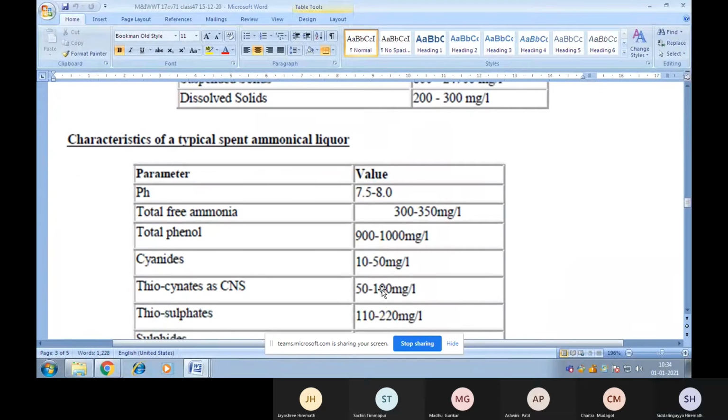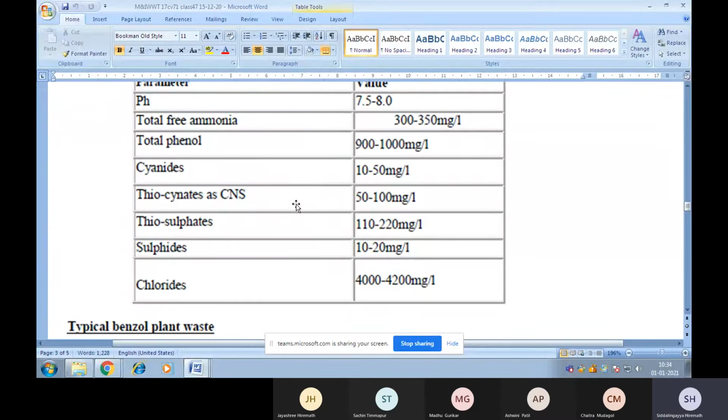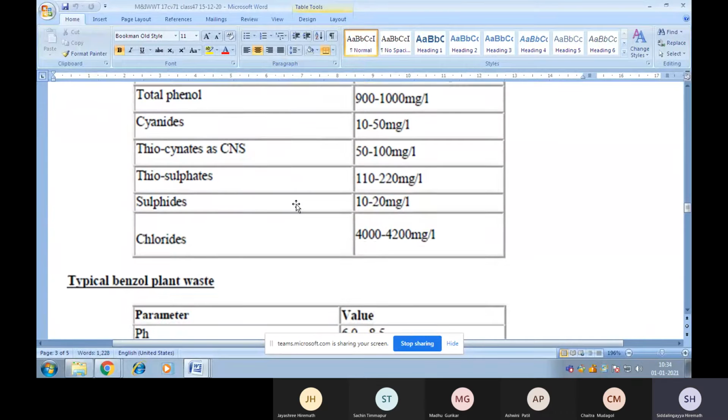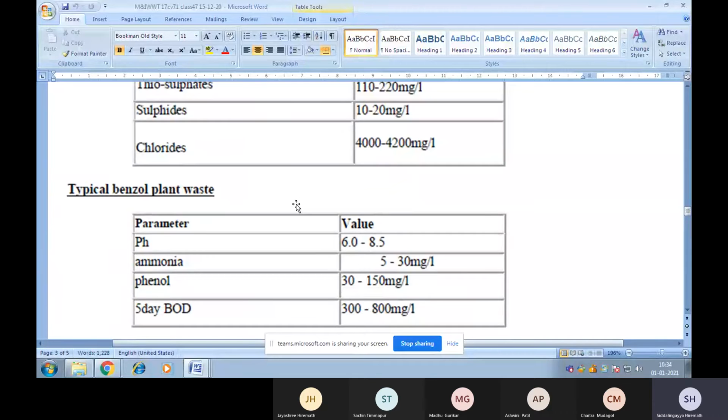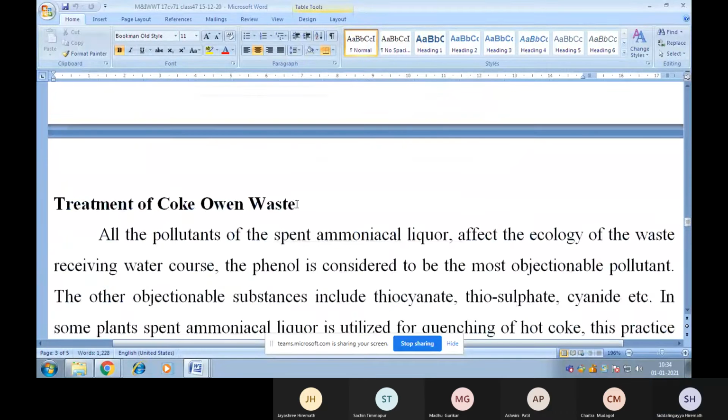Now, as I told you, ammoniacal liquor is also wastewater generated in an integrated steel plant. So these are the parameters. You can go through this particular table to understand the ranges of different characteristics of typical spent ammoniacal liquor. If you consider benzol plant waste, then these are the characteristics.